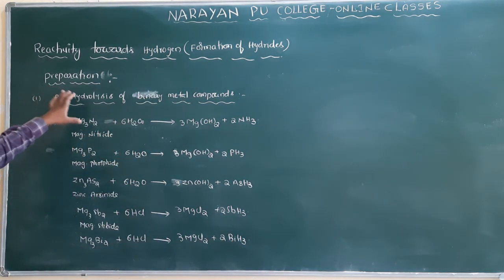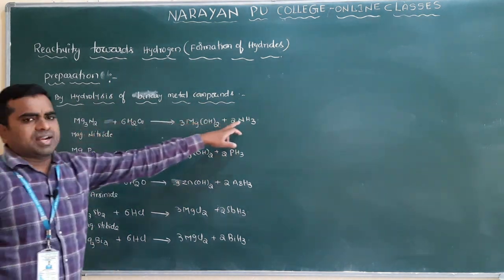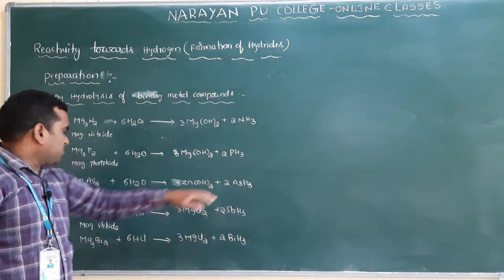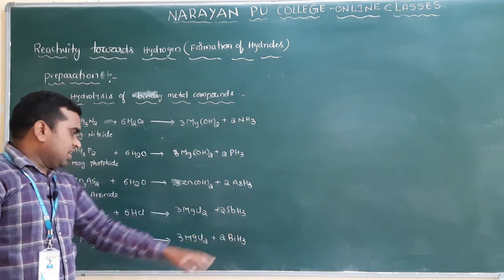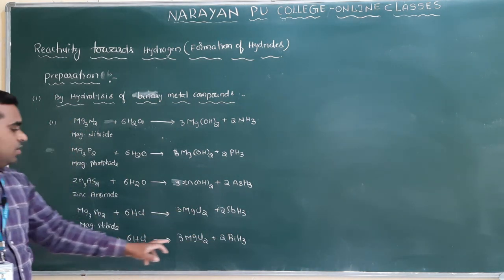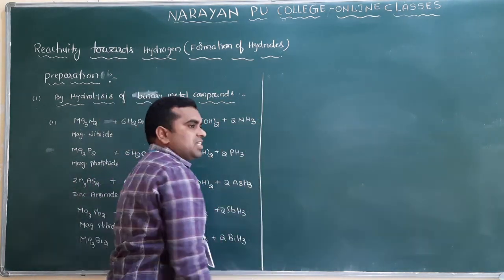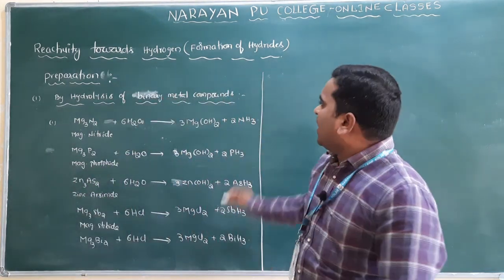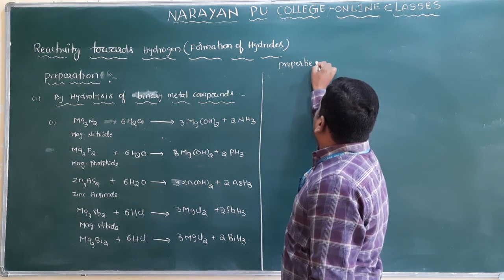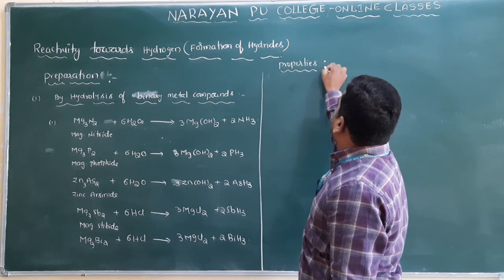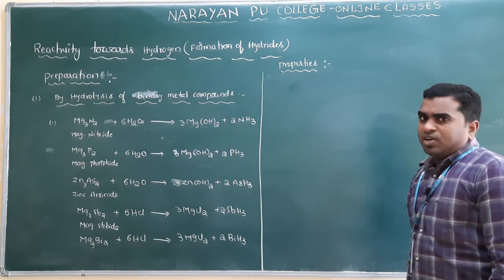So this is how to prepare the 15th group hydrides. Take the nitride, you will get ammonia, phosphide, phosphine, arsenide, arsine, stibide, stibine, and bismuthide, you will get bismuthine. And these are the preparations, how we prepare the 15th group hydrides. Clear? Next one is properties. And these properties are very important. Clear? Because so many times they are asked in competitive examinations.